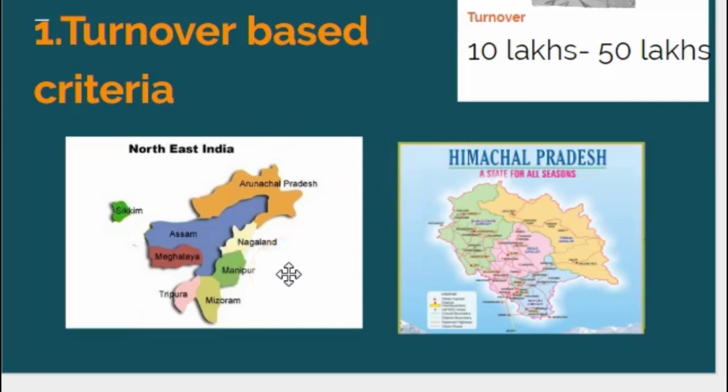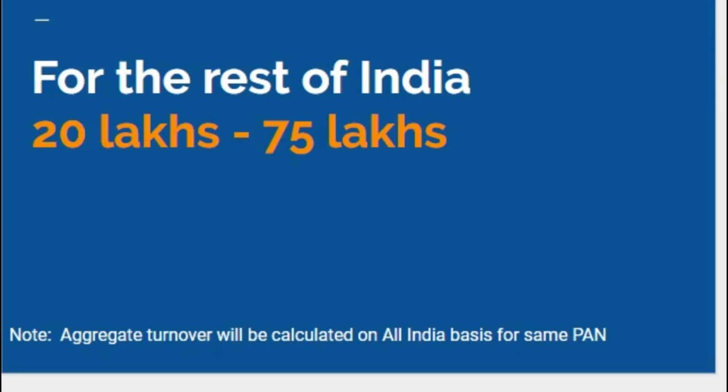If you're from the northeastern states of Arunachal Pradesh, Assam, Nagaland, Manipur, Mizoram, Tripura, Meghalaya, Sikkim, or from the state of Himachal Pradesh and operating a business, here is your turnover limit. If you have a turnover up to 50 lakhs, then you can register under the composition scheme. For the rest of India, the limit is 75 lakhs. Remember, aggregate turnover will be calculated on an all India basis for the same PAN.